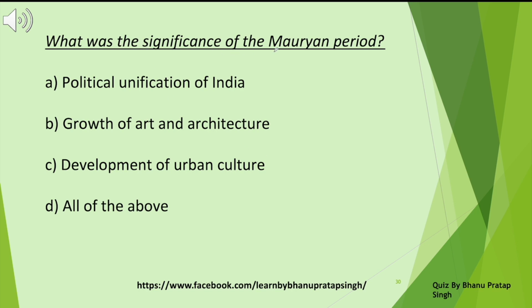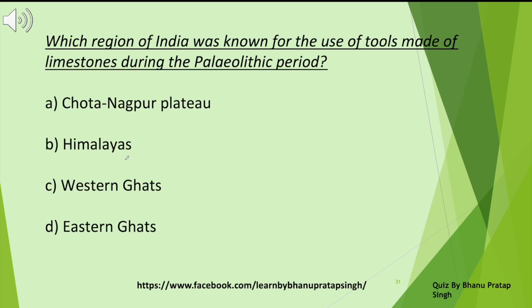What was the significance of the Mauryan period? Political unification of India, growth of art and architecture, development of urban culture, all of the above. Please choose the right answer. All of the above. Which region of India was known for the use of tools made of limestones during the Paleolithic period? Chota Nagpur Plateau, Himalayas, Western Ghats, Eastern Ghats. It was Chota Nagpur Plateau.